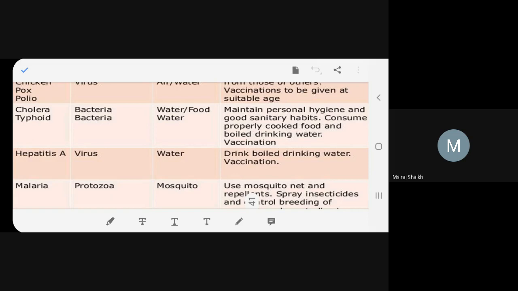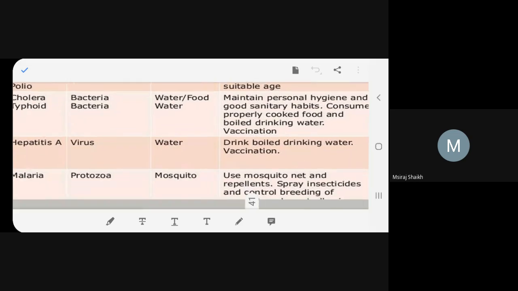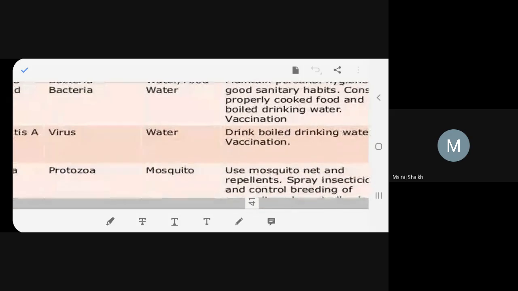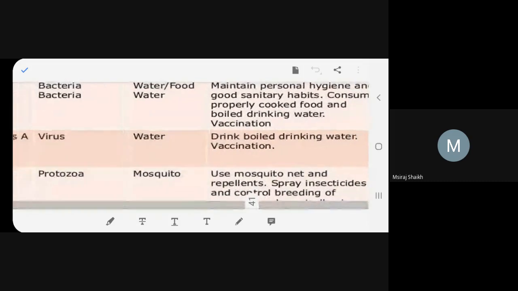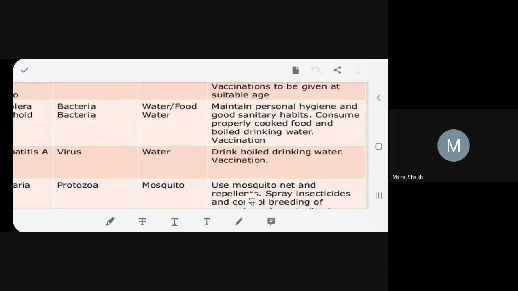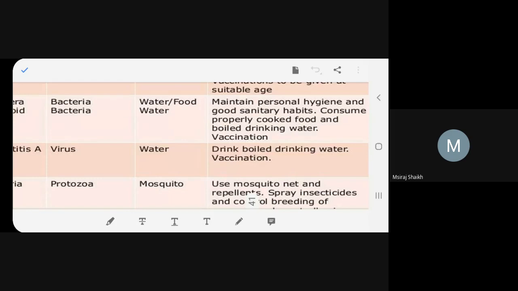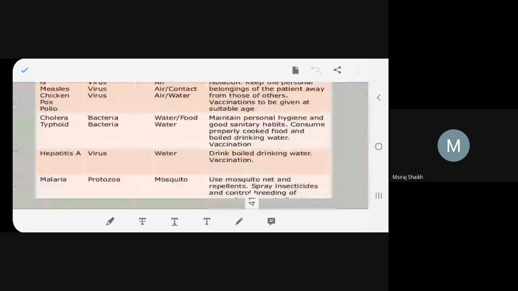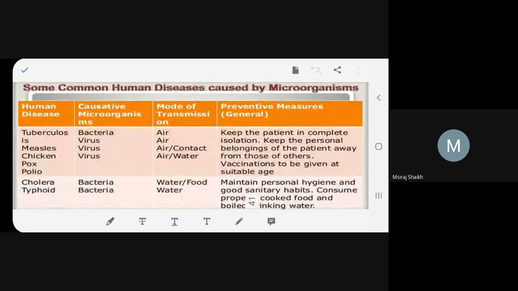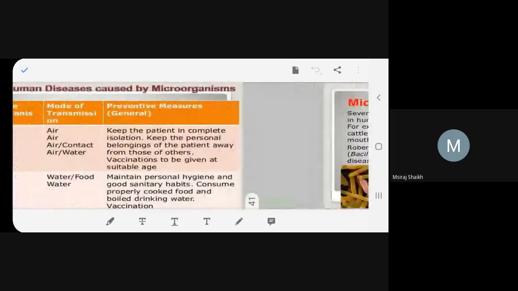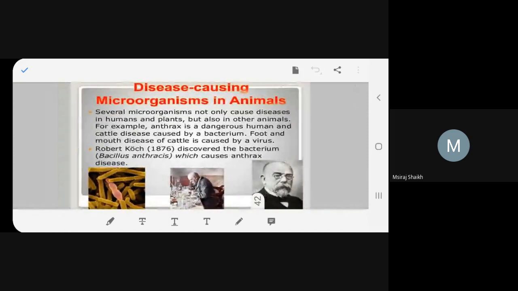Now malaria. Malaria is caused by protozoan and the carrier is mosquito. So to not have malaria, what should you do? You have to use mosquito net and mosquito repellent. Also, you have to spray insecticides and control the breeding of these mosquitoes around your area. Is this understandable to all of you? This is what you have to do. You have to remember all these things in data mode. I will let you know how to do it.